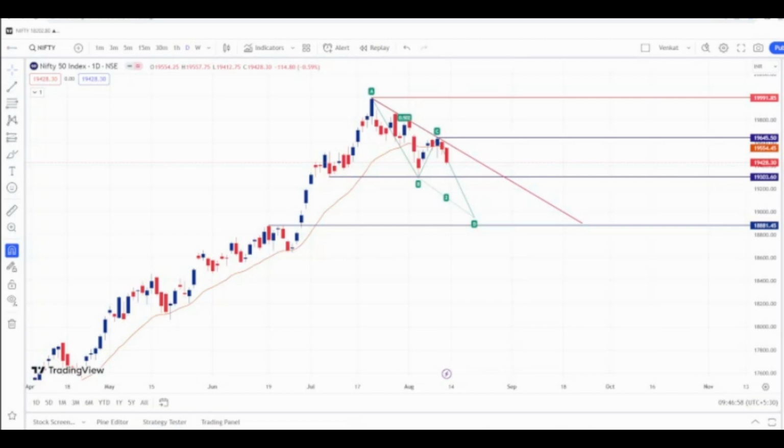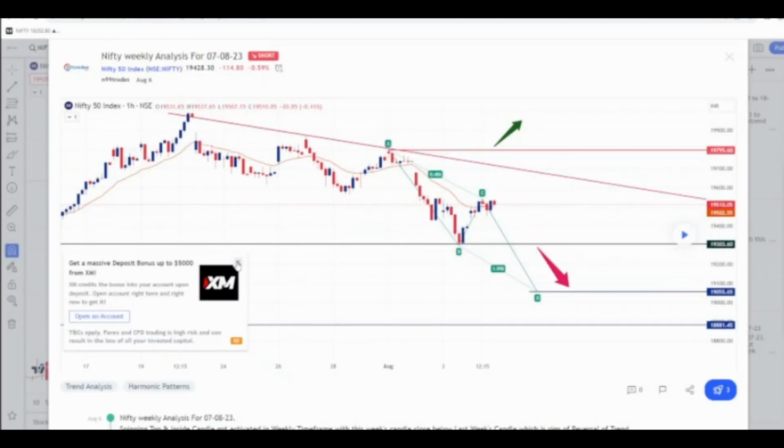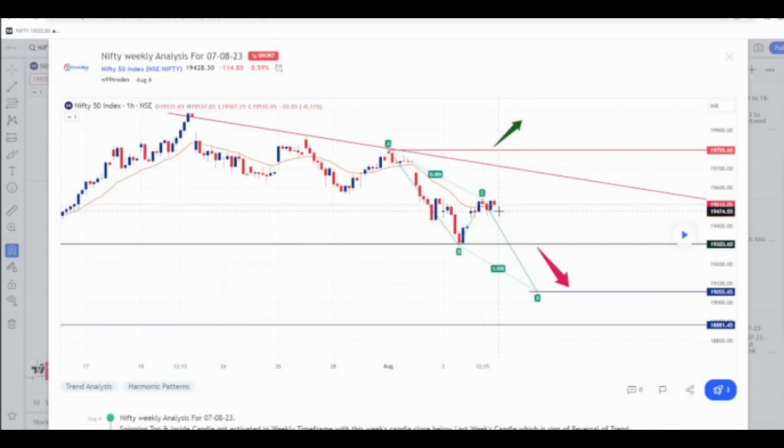Before starting the analysis of Nifty, let's see exactly what happened in the last week. What is our view and what exactly happened? This is our view last week, that if the index breaks this 19,300, it will come downside. Even if the index tests this level, this downtrend line, from here also we'll short Nifty. This is our view last week. Now let's see what exactly happened by playing this replay button.